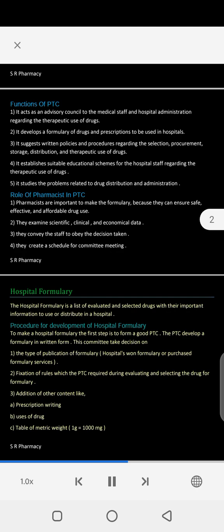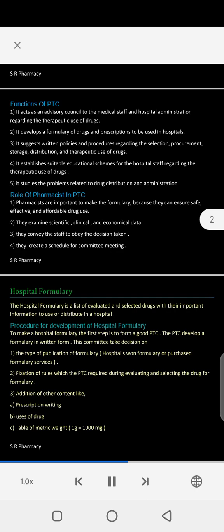1. The type of publication of the formulary in hospitals: formulary or purchased formulary services. 2. Fixation of rules which the PTC requires during evaluating and selecting the drugs for the formulary. 3. Addition of other content like: A. Prescription writing. B. Uses of drugs.